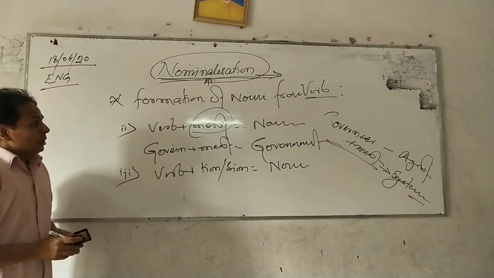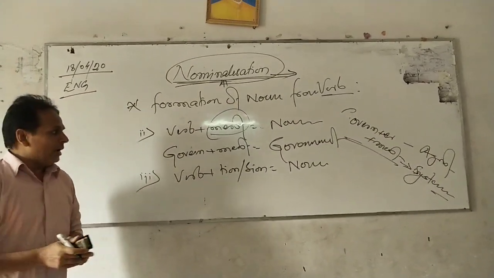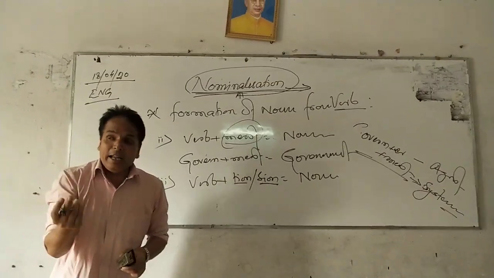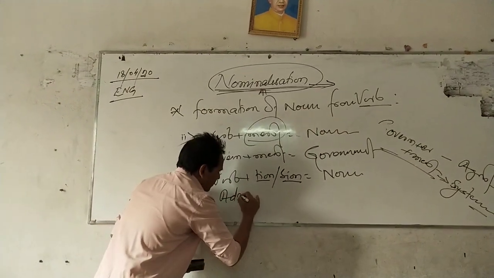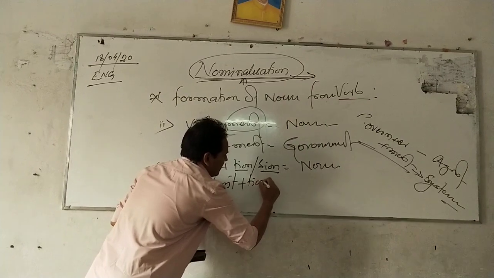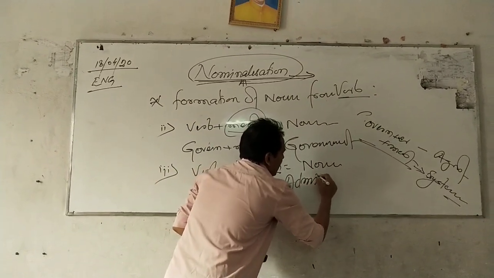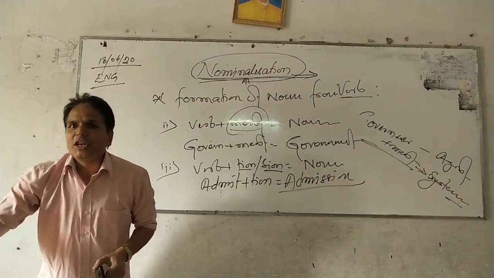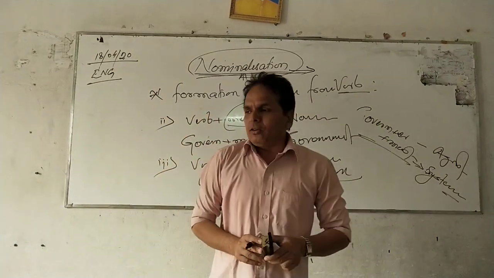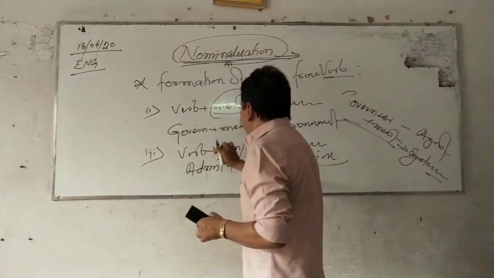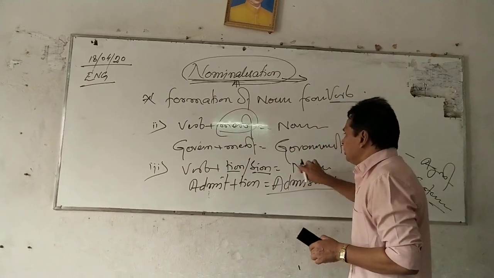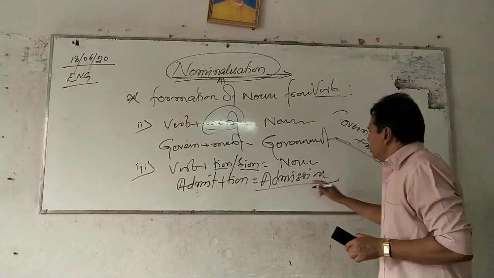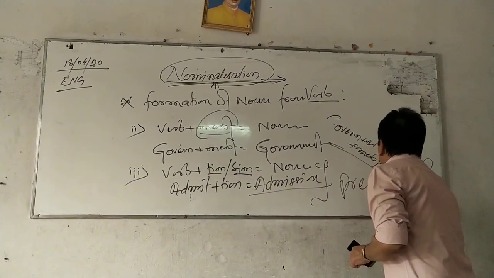Now here you can see the third method of forming the noun from verb is that either you add sion or tion, then we get the noun. As for example, admit plus sion equal to admission. So admission is a noun. Register plus tion, registration. Require plus tion, requirement. So these all are processes. That means adding sion or tion we get the noun, and whatever noun we get by adding sion or tion, these all nouns are going to be process nouns. Process noun.